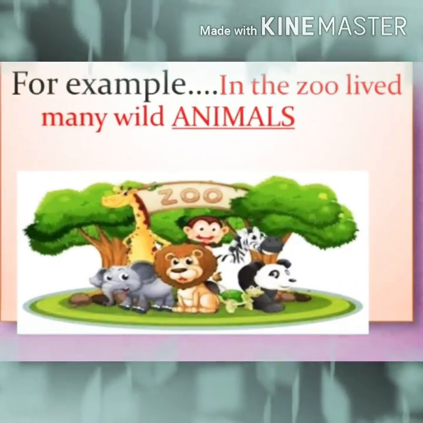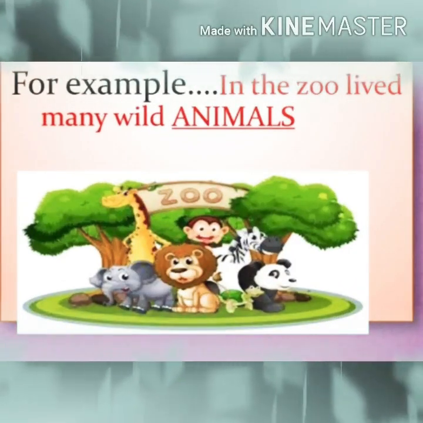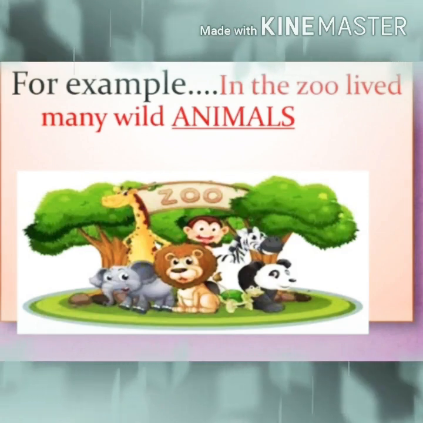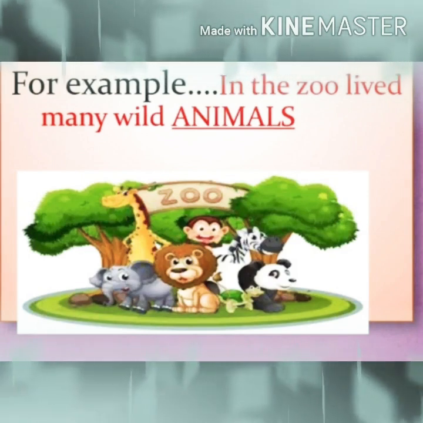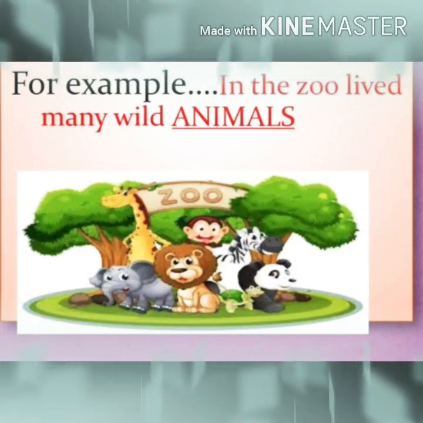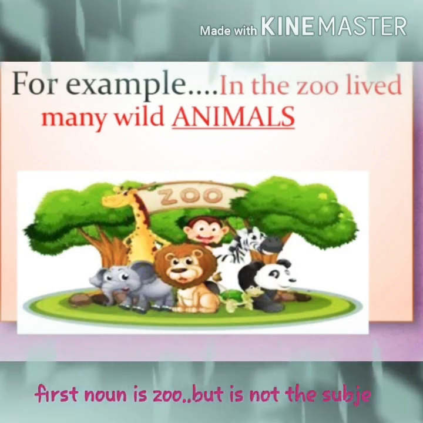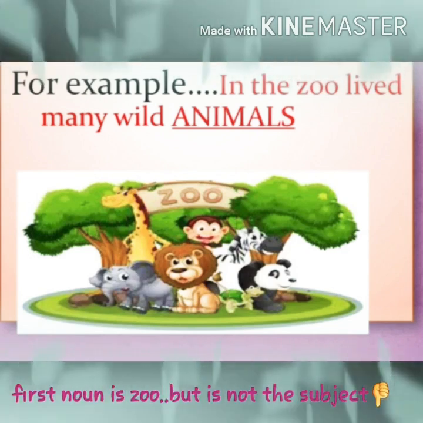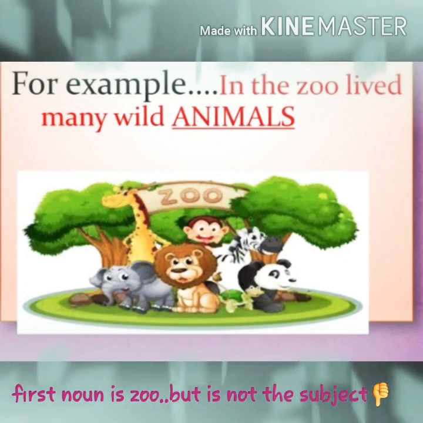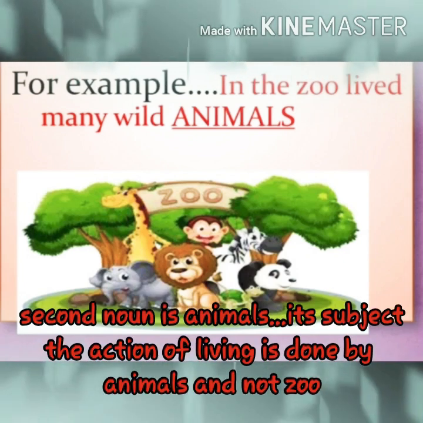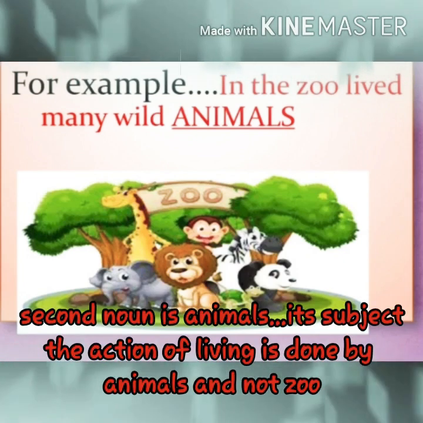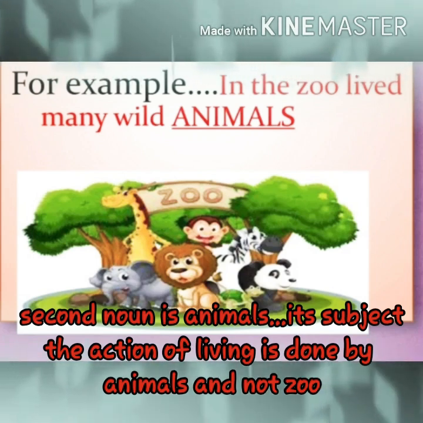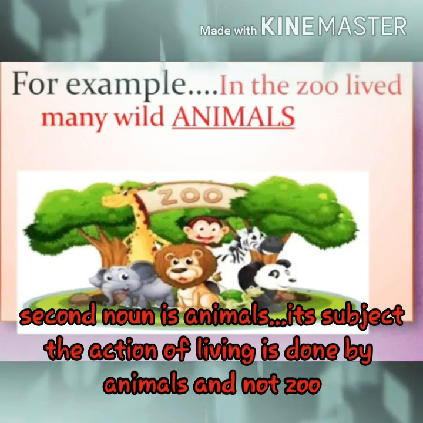Let's look at this example. In the zoo lived many wild animals. Okay, first of all, let's see the rule. First, we will find out the noun or the pronoun. Now over here, I can get one noun as the zoo, which is a common noun. The next one is wild animals. So from these two, which is the real subject? The real subject is wild animals, children.